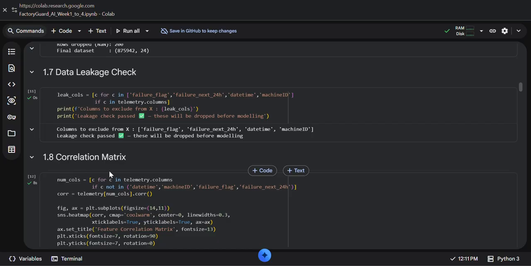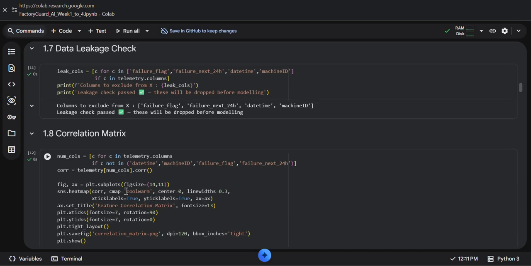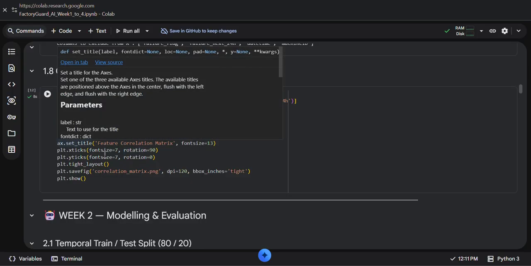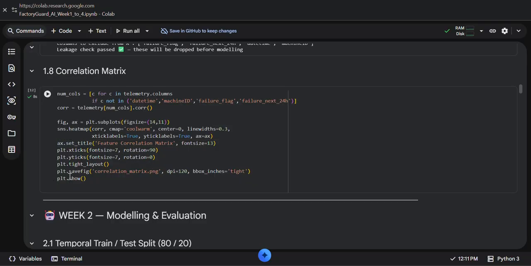After that, I generate the correlation heat map. In the output, we can see the colored matrix that shows how the numerical features are related to each other, like this one, with font size, rotation and the plt.show method used to show the correlation matrix.